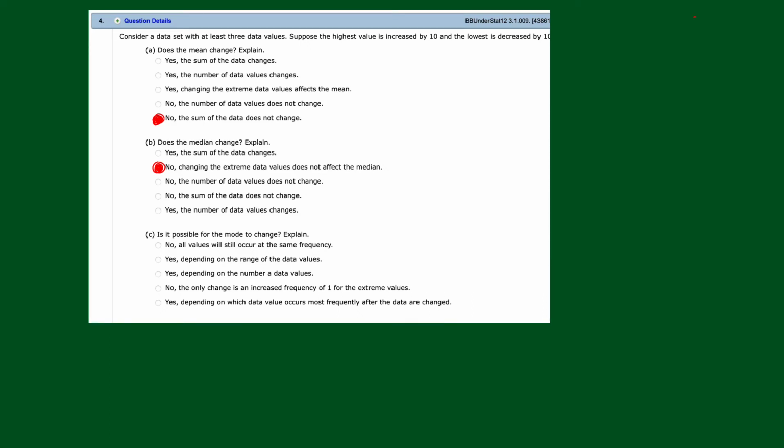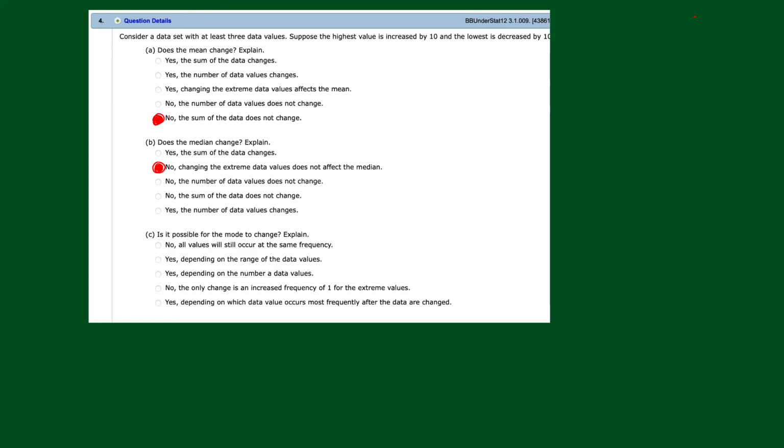Part C asks us, is it possible for the mode to change? Now what we're doing is taking the highest value, increasing it by 10, and the lowest value and decreasing it by 10. Well, I'm thinking yes, because if I change those values, like I increase one by 10, I decrease the other by 10, I'm actually changing the values. So I'm going to say yes. So get rid of the no's. Yes, depending on the range. I don't think the range has to do with this.